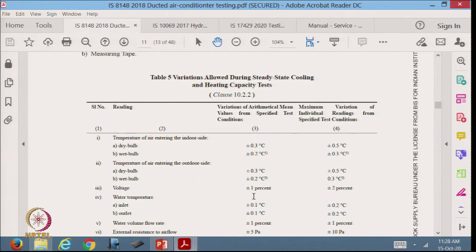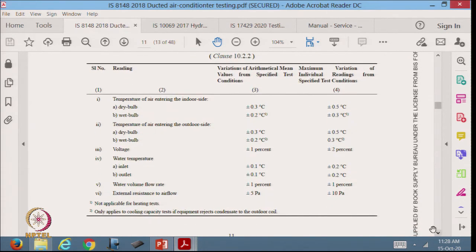Voltage plus minus 1%, and there is another maximum variation given here, which for a short period could be tolerated. Water temperature should be within plus minus 0.1 degrees Celsius. Outlet water temperature should be measured within plus minus 0.1 degrees Celsius. Water volume flow rate plus minus 1%, and external resistance to air flow plus minus 5 Pascal.